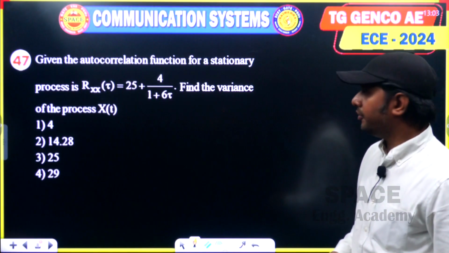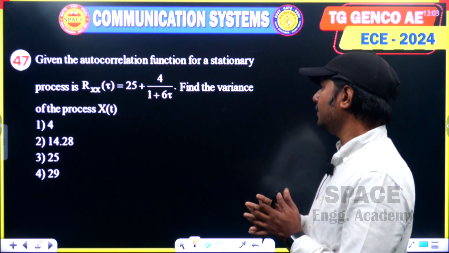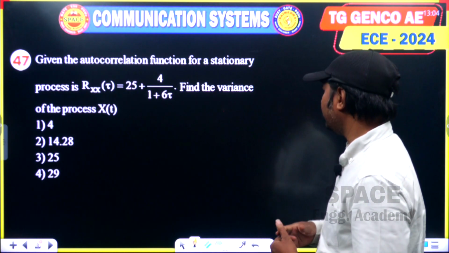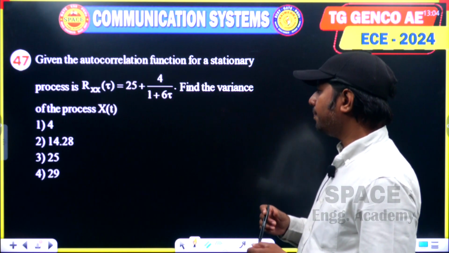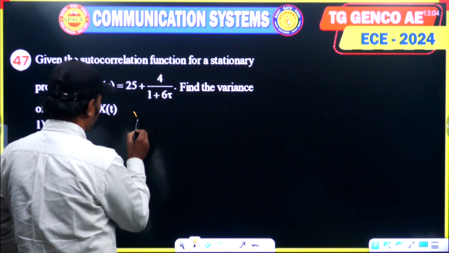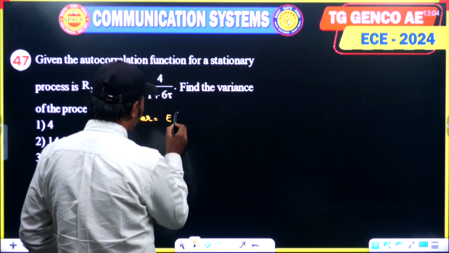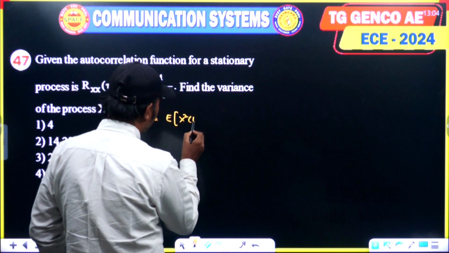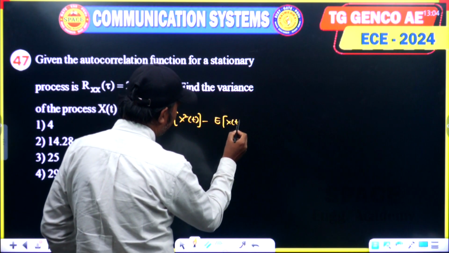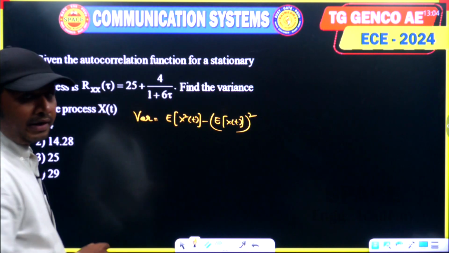So this question is from communication, and it says: given the autocorrelation function for a stationary process is Rxx of tau equal to 25 plus 4 by 6 tau, find the variance of the process x of t. Variance is nothing but mean square value minus square of the mean, right.